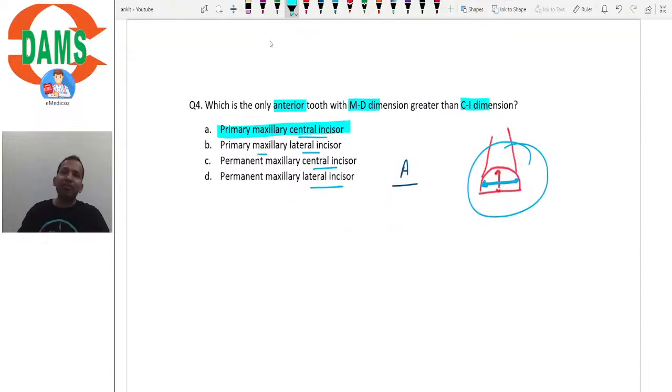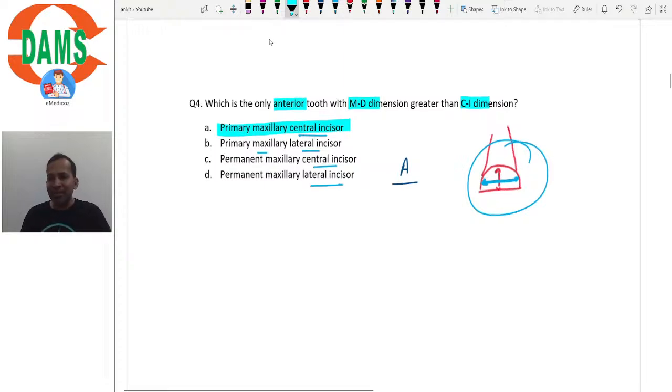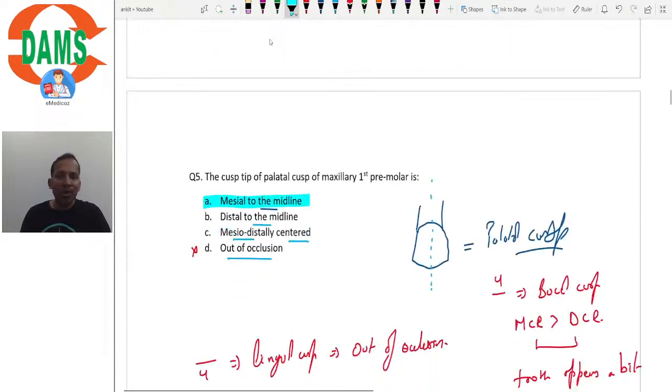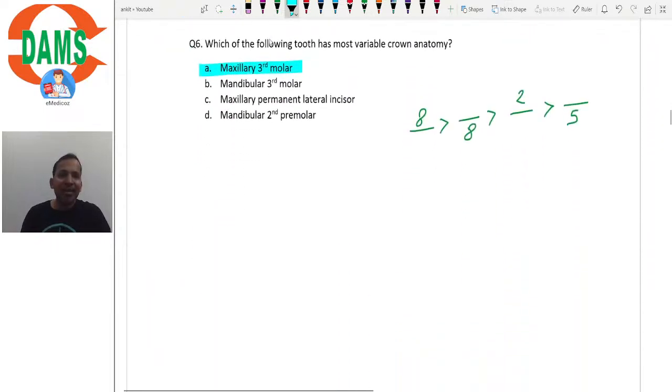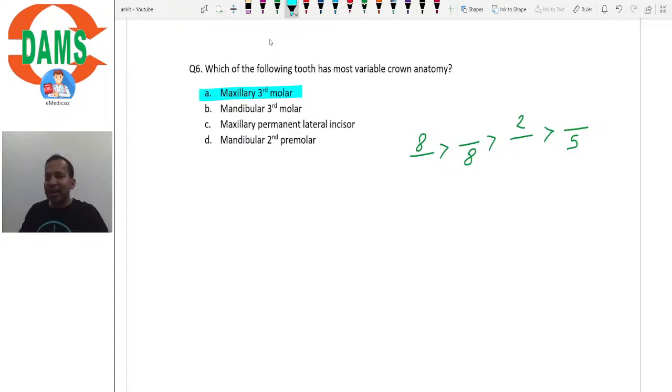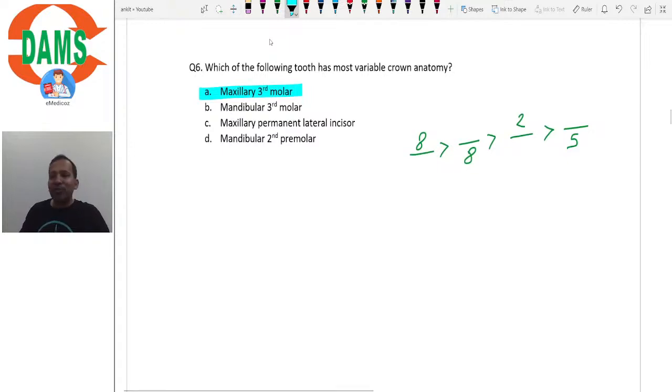This is an exception which is the only anterior tooth with a wide crown as compared to its length. So such questions are considered easier ones, isn't it? These exceptions we should know, okay? So let's go to the next question. So here it is just a sequence: upper 8 followed by lower 8, followed by upper 2, followed by lower 5. So that is the sequence for the variable crown anatomy.